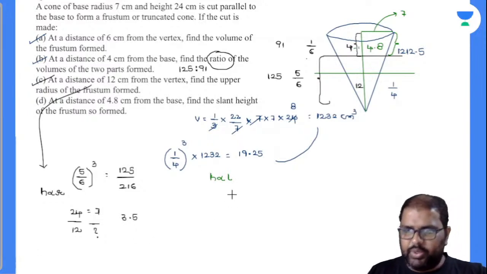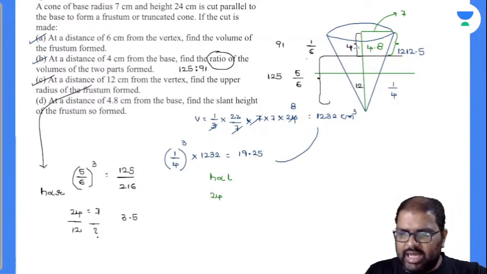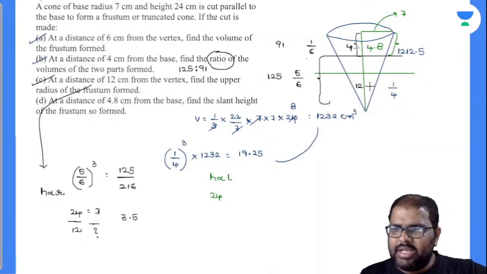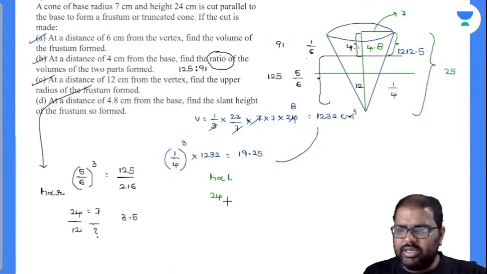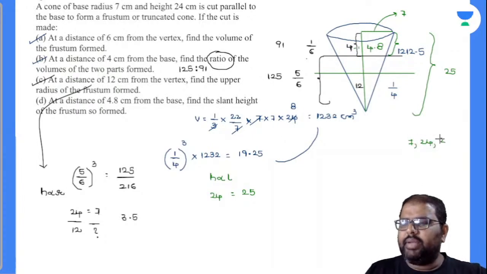If 24 is the height, the slant height is 25, with 7, 24, 25 being a Pythagorean triplet.